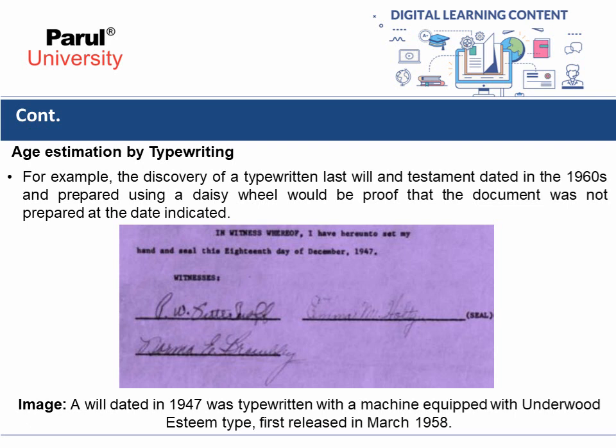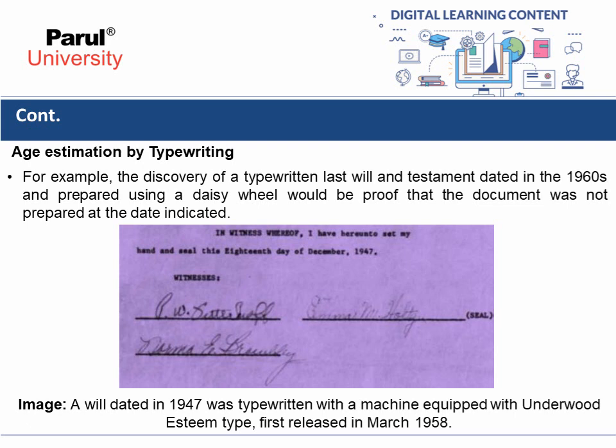For example, the discovery of a typewritten last will and testament dated in the 1960s and prepared using a daisy wheel would be proof that the document was not prepared at the date indicated. So just have a look at the image. A will dated in the year 1947 was typewritten with a machine equipped with Underwood Universal type, which was first released in March 1958.